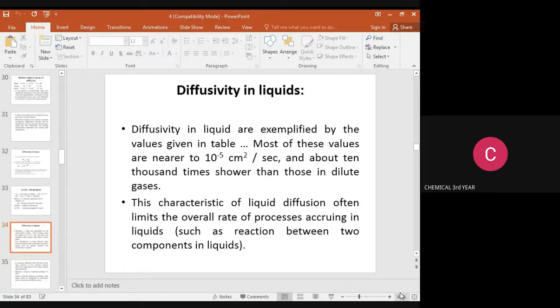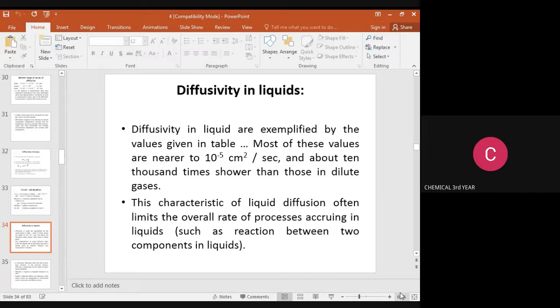Next, we are moving to diffusivity in liquids. Before that, we discussed diffusivity in gases. After that, we discuss diffusivity in liquids. Diffusivities in liquids are exemplified by the values given in the table.